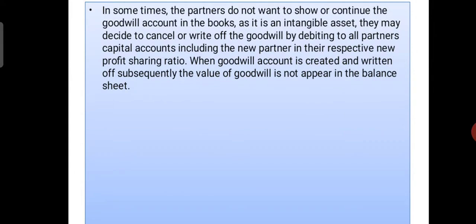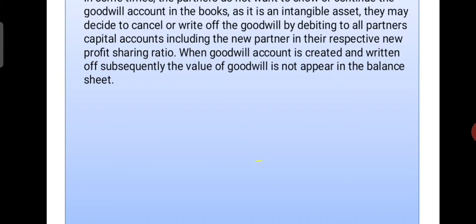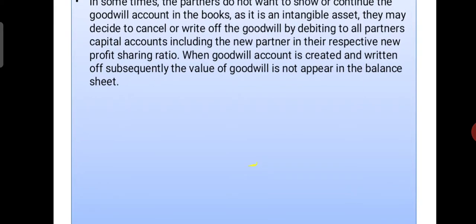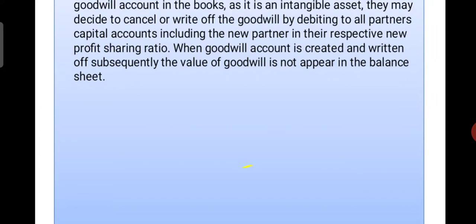Sometimes the partners do not want to show or continue the goodwill account in the books, as it is an intangible asset. Then they may decide to cancel or write off the goodwill by debiting all partners' capital accounts, including the new partner, in their respective new profit sharing ratio. When the goodwill account is created and written off, the value of goodwill does not appear in the balance sheet.